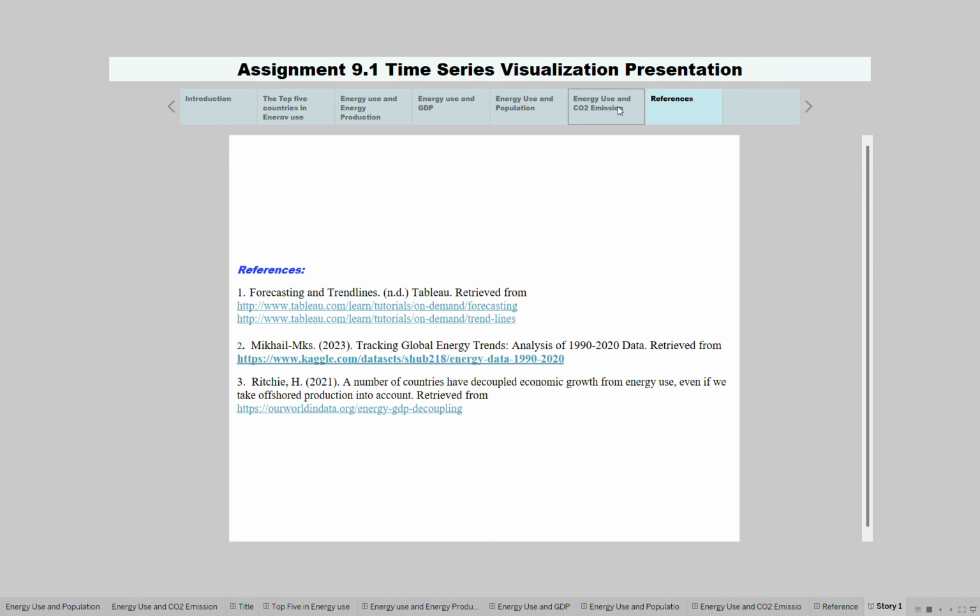In conclusion, in 2025, China will be the top by energy use, followed by the United States, but understanding the factors mentioned in the presentation and other additional factors will be essential for policymakers and businesses to make informed decisions.